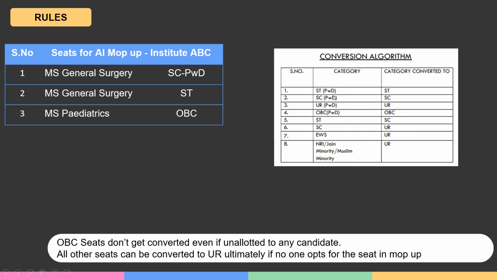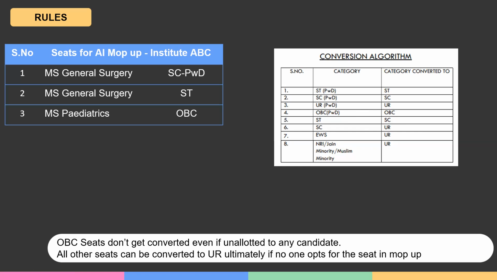Second, ST-PWD gets converted to ST in one cycle, and after that, if no ST candidate opts for it, ST gets converted to SC and then SC to UR. All other categories directly get converted to UR, SC to UR and EWS to UR, but ST gets converted to SC and then SC to UR. So for an ST seat to be finally converted to UR, no SC candidate should have opted for it before it is converted to UR.